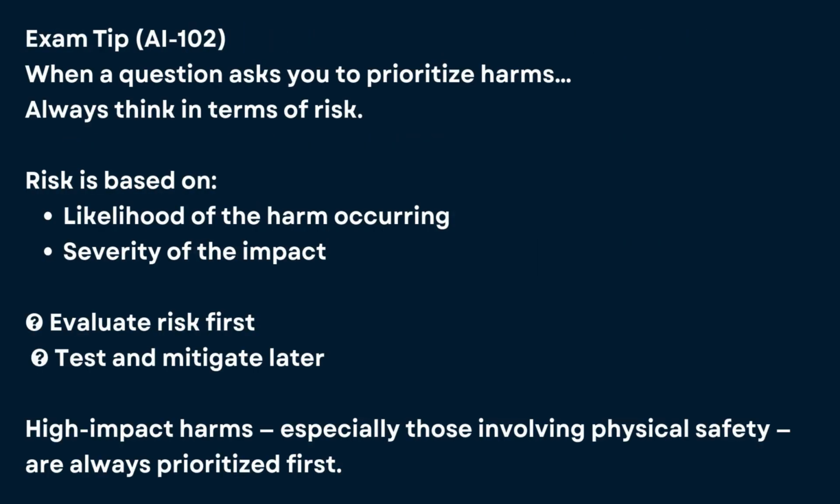Exam tip. When an AI-102 question asks you to prioritize harms, always think in terms of risk. Risk is based on likelihood of the harm occurring and severity of the impact. Evaluate risk first, test and mitigate later. High-impact harms, especially those involving physical safety, are always prioritized first.